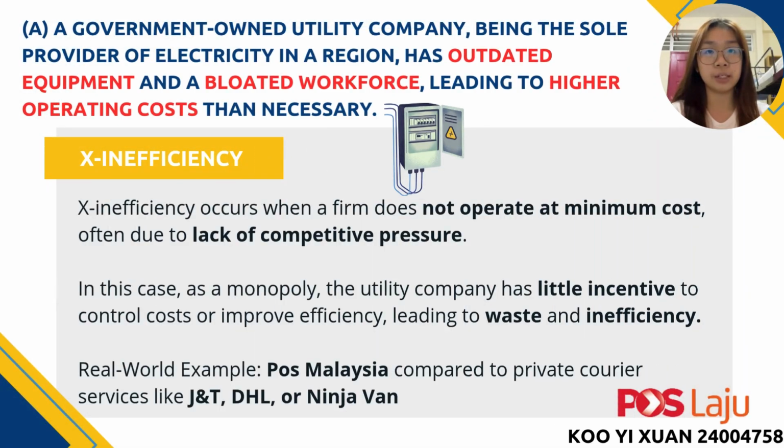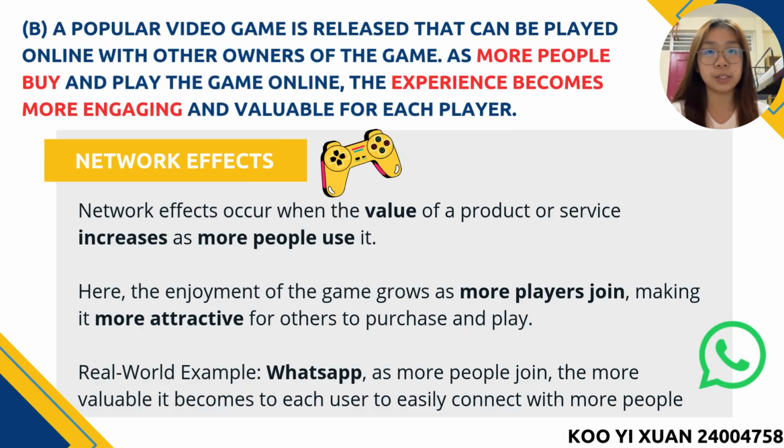The first situation: a government-owned utility company, being the sole provider of electricity in a region, has outdated equipment and a bloated workforce, leading to higher operating costs than necessary. This is X-inefficiency, because X-inefficiency occurs when a firm does not operate at minimum cost, often due to lack of competitive pressure. In this case, we can see the government as a monopoly. The utility company has little incentive to control its costs or improve its efficiency, which leads to waste and inefficiency.